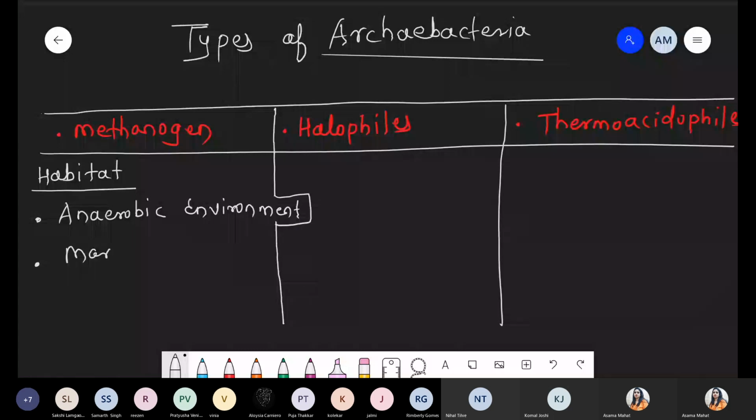Number second, habitat, which is very common: they are also present in marshy areas. That's why methane gas is also called marsh gas. We'll discuss that part later. They are present in marshy areas as well as swampy areas, in waterlogged conditions, where the water amount inside the soil is very high.